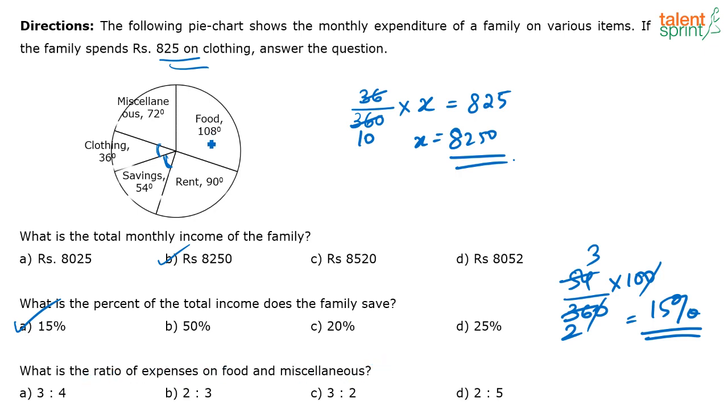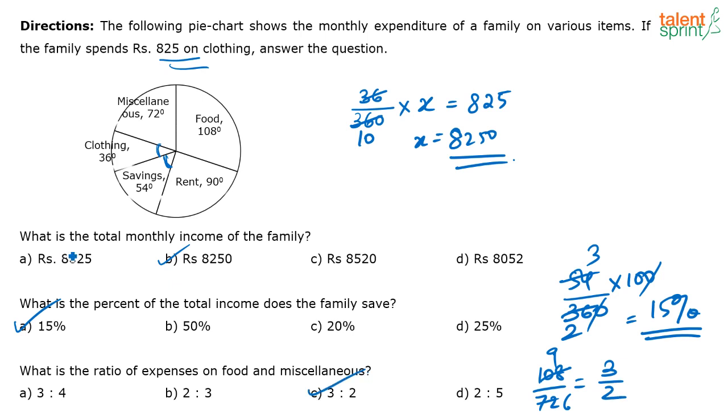Now food is 180 degree, miscellaneous is 72 degree. So the ratio between food and miscellaneous is what? It is nothing but 108 and 72. So the required ratio is 108 divided by 72, which is equal to 3/2. Right, 12 will go in both. So this will be 9/6 and that is equal to 3/2.